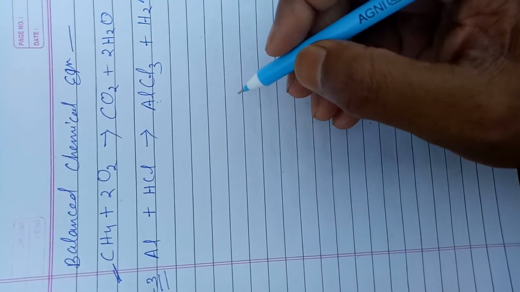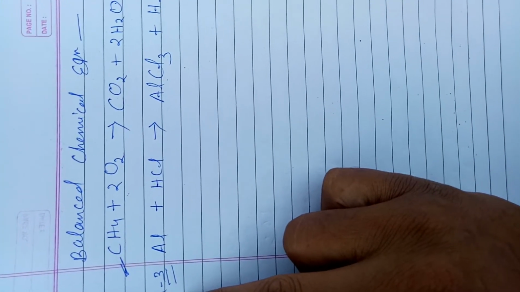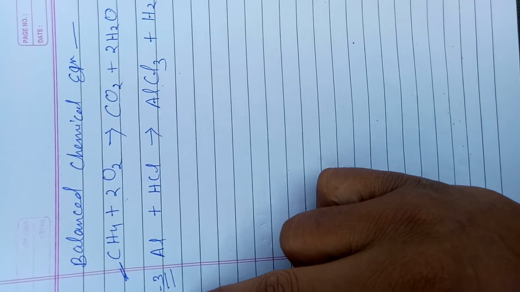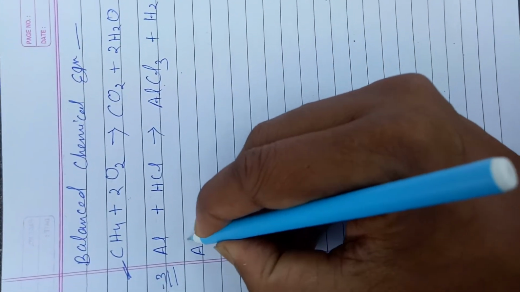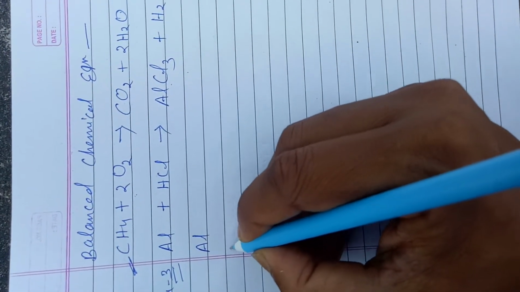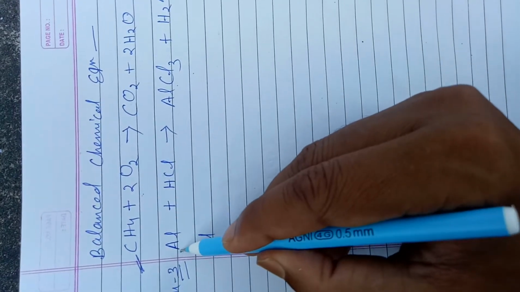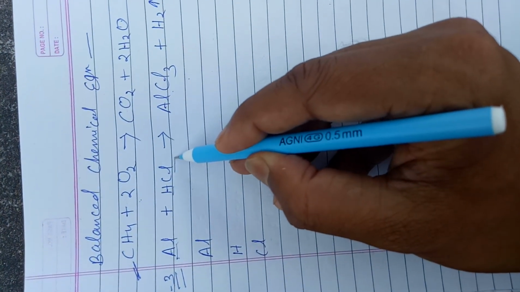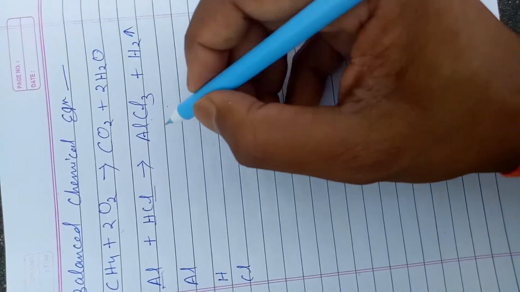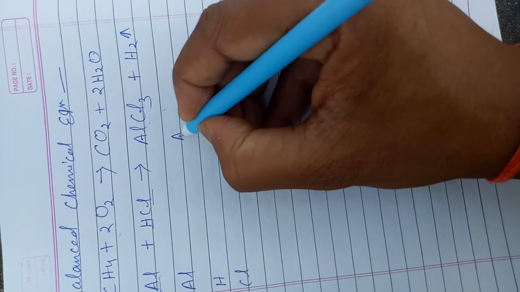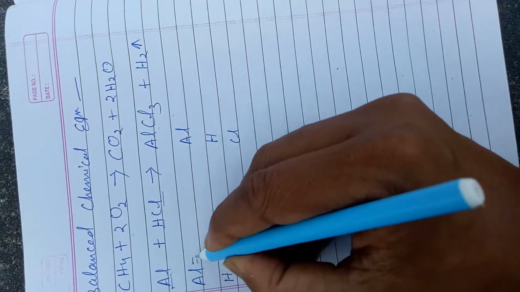So let's start the process. We have to list up all the elements that are present on the reactant as well as the product side. So write it: aluminum, hydrogen and chlorine. 3 types of elements are present. Similarly, we list all the elements on the product side: aluminum, hydrogen and chlorine.